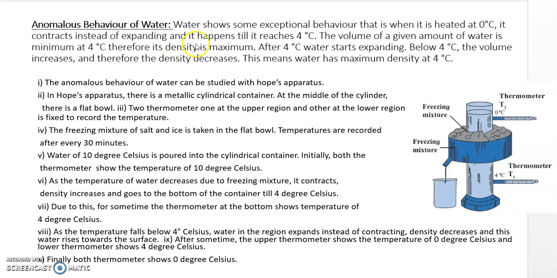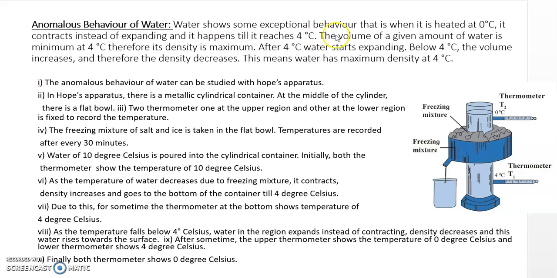Normally, when a solid object is heated, what happens? It expands. But water shows some exceptional behavior: instead of expanding, it contracts. So we'll read out: when water is heated from 0 degrees Celsius, it contracts instead of expanding, and this continues till which temperature? Till it reaches 4 degrees Celsius.